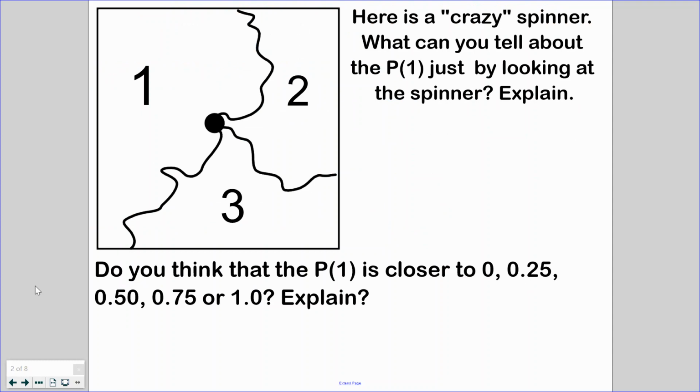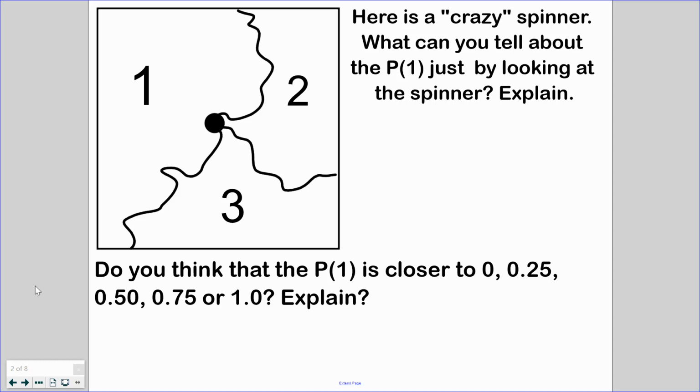Yes, this is a hand-drawn spinner of mine. Thank you. I know you're appreciating my hard work here. But the first question I have is, we have our crazy spinner. Just by looking at my crazy spinner, what could you tell me about the probability of getting a 1 if I actually had you spin it and see where it would land? What are your thoughts?